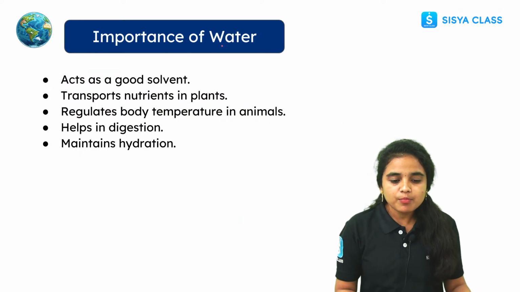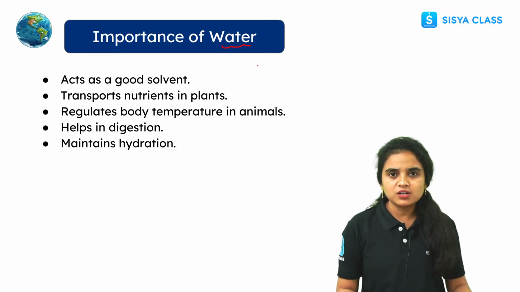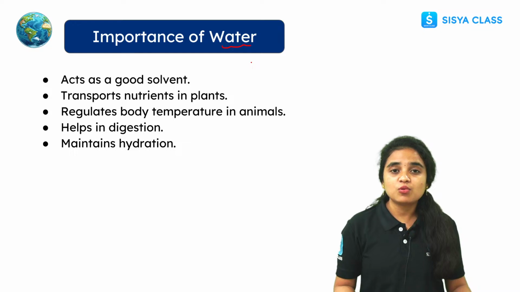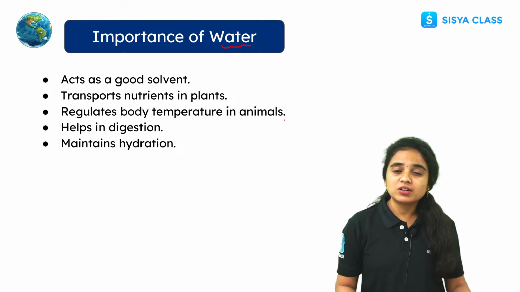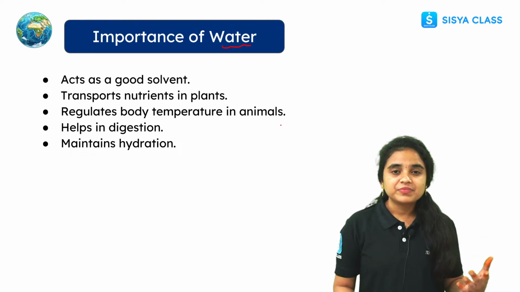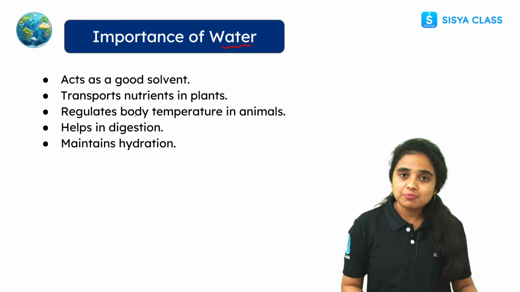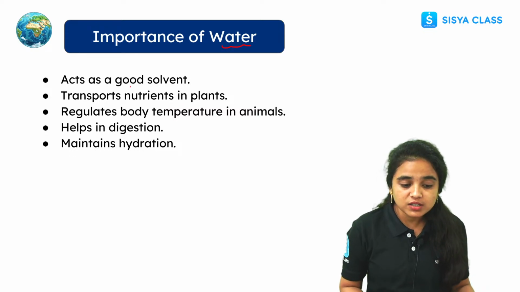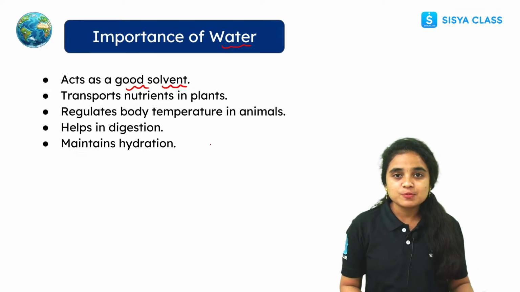While coming to the importance of water, in how many ways can water be useful for every living organism? See, students, water can be used in multiple ways, right? Without water there is no survival, right? Plants need water, animals need water, and water acts as a good solvent, and this water transports the nutrients.